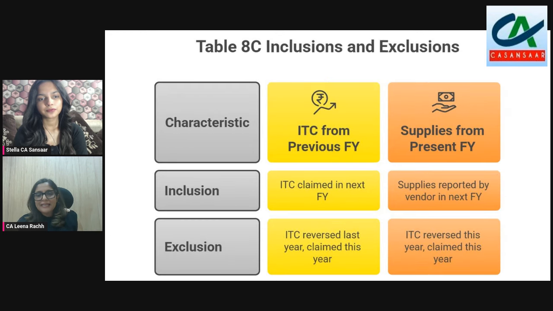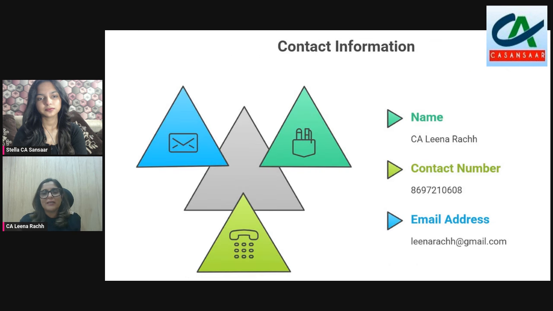Regarding table 8C, a simple way to understand: we have to include ITC arising from all your inward supplies reported in 2B, whether claimed in next year in the specified period. Reclaims will not be a part of 8C because they've already featured in your 2B1, so you cannot report it twice.